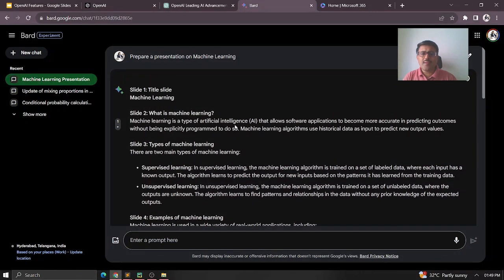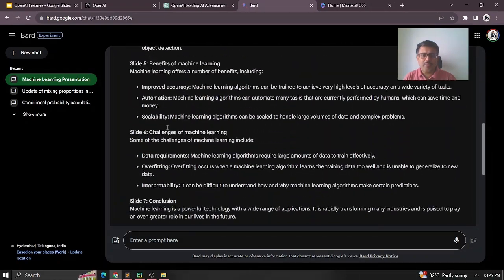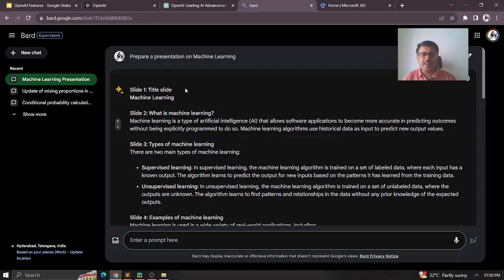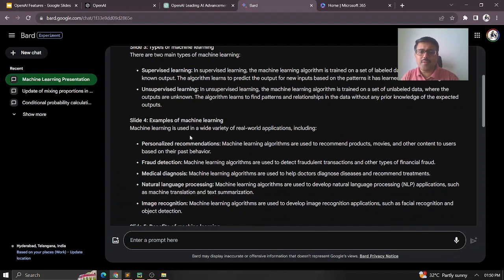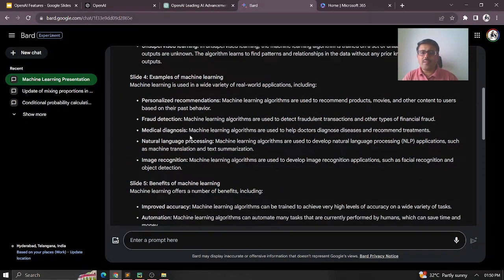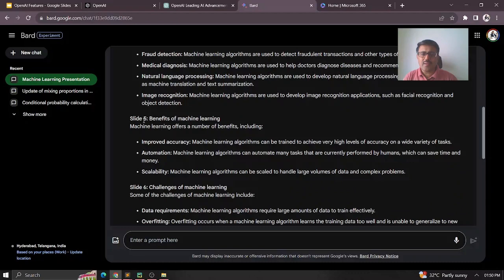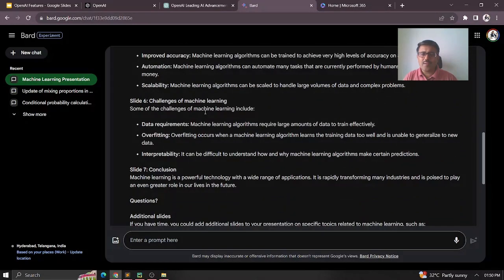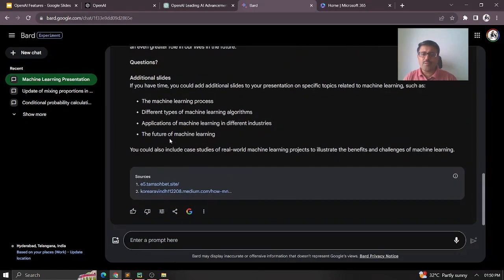So now you can see here, it gives what each slide should contain. Slide by slide, the content it gives to me. You can see the first one, the title slide, and then the second slide is what is machine learning, and then the third slide, the types of machine learning, like supervised and unsupervised learning. And then the fourth slide is about the examples of machine learning, like personalized recommendations, fraud detection, medical diagnosis, like that. Then the benefits and challenges of machine learning, and then the conclusion, any questions, and any additional slide that you need.